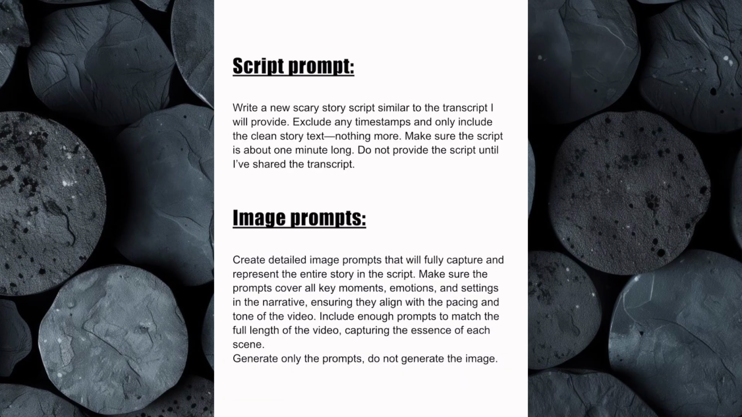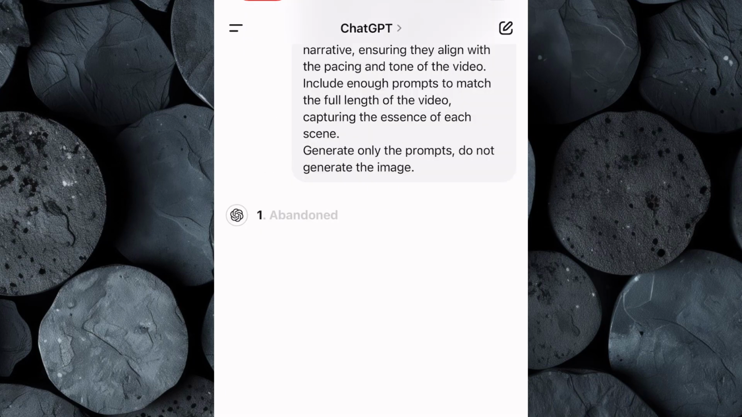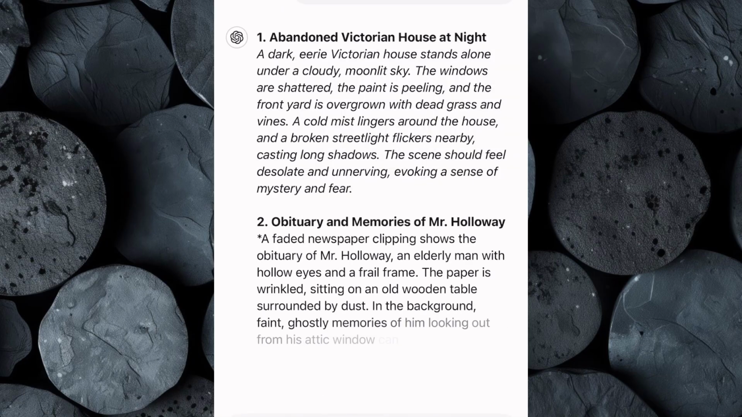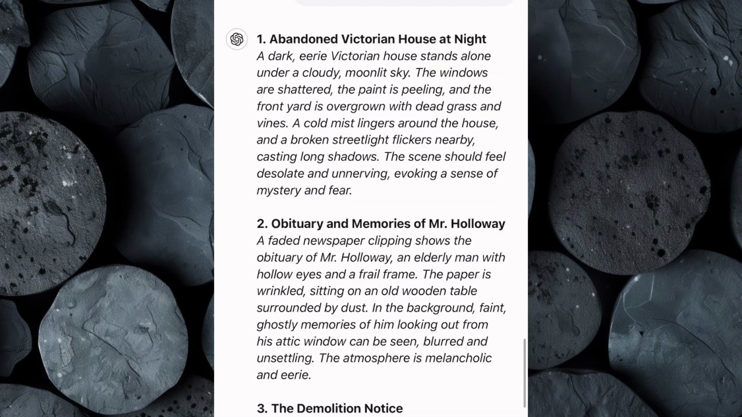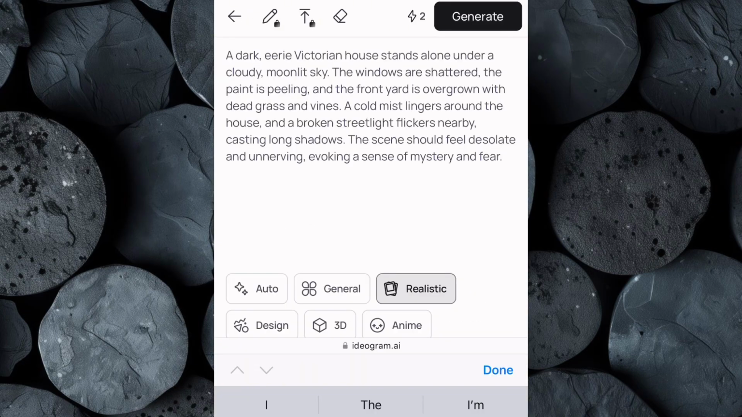Now go to the Google Doc and copy the image prompt. Then head to ChatGPT. Paste the prompt into the chat and hit Enter. ChatGPT will generate detailed description prompts for every scene in the script, ensuring that each image aligns perfectly with the storytelling. Copy the first prompt, then go back to Ideogram and paste it into the input box.